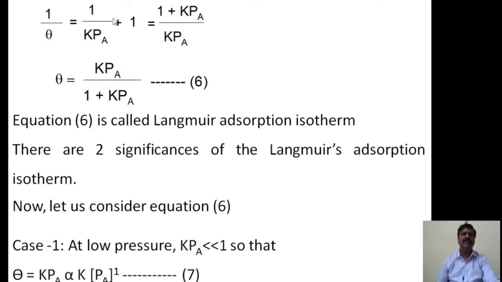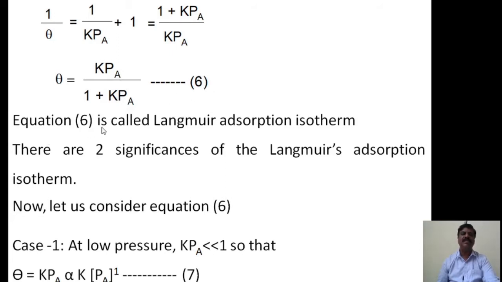Then you have to take the reciprocal of this equation. A reciprocal means the numerator goes to the denominator and the denominator to the numerator. Therefore theta will be the reverse, that is Kpa divided by 1 plus Kpa. This is called equation number 6.